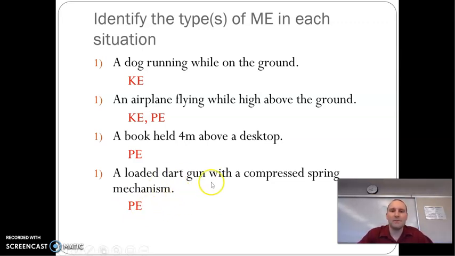Now, if this dart gun was moving, say you're running after someone with it, then it also has KE, so you'd have two of them. If it was moving and you're running after it holding it, because now it's off the ground, you have the potential to drop it, you'd have all three. So you'd have two potentials and a kinetic. And then you have to say one's potential gravity, one's potential elastic or spring. I don't care if you say elastic or spring.